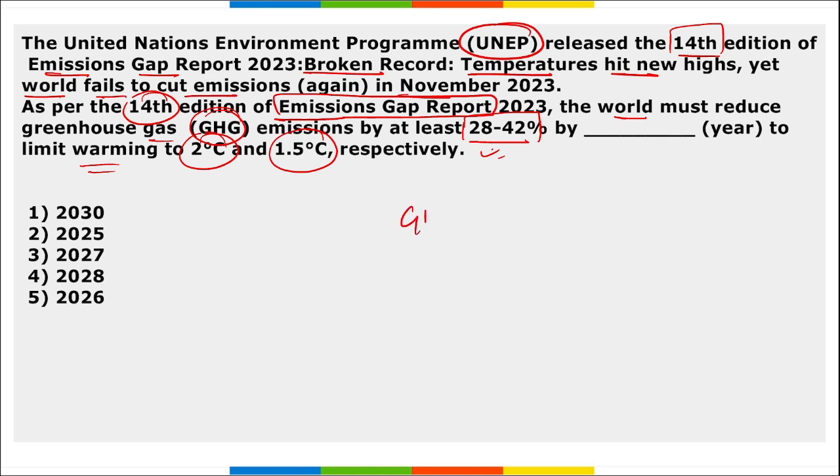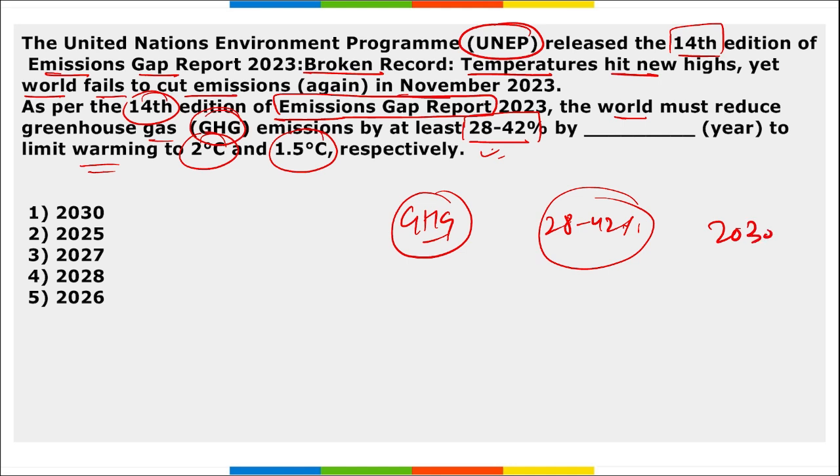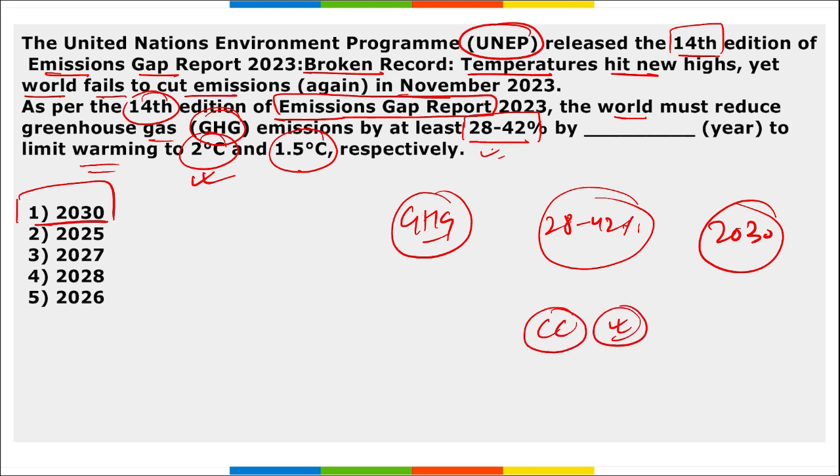The cutting of these greenhouse emissions by 28% or 42% should be by 2030 in order to limit the global warming to 2 degrees Celsius and 1.5 degrees Celsius respectively. Right? And because of this, we are seeing the rise in temperature and climate change, and if we want to prevent it and slow the risk of climate degradation, then we need to achieve this target.